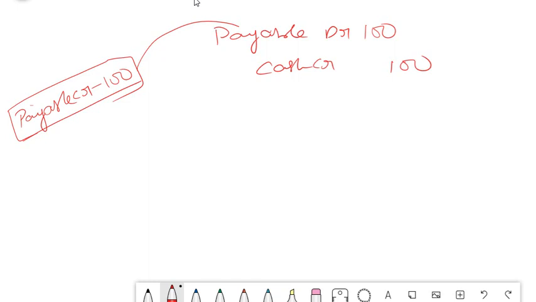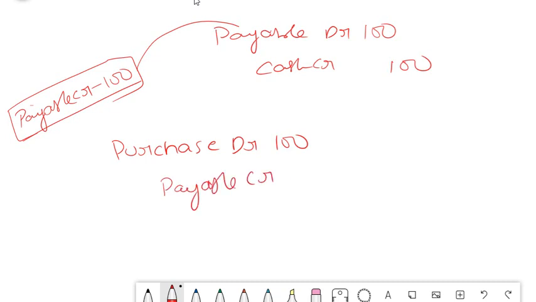If you still don't understand, I will explain again from the beginning, friends. Don't get confused. Simply understand the fact that we have purchased something from someone. So what is the entry that you will post? Think in terms of P&L. Purchase is an expense, so debit purchase 100, and we have to pay someone. That means it is a liability. Liability has a credit balance. So payable, credit balance of 100. Okay, this is the entry.